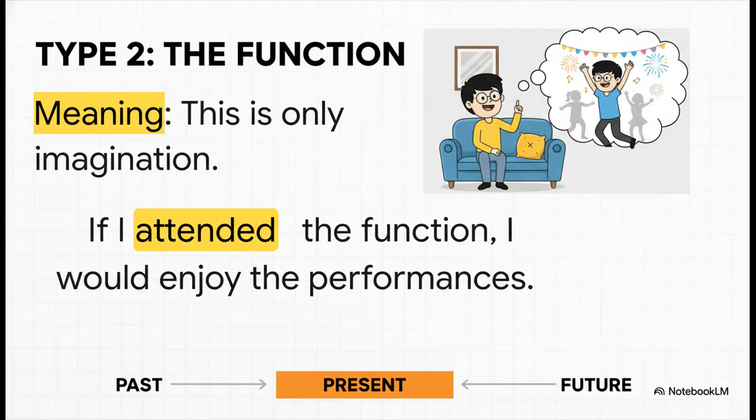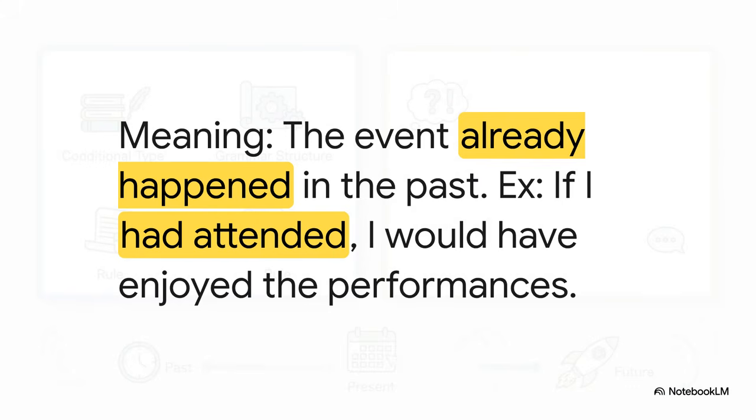For type 2, if I attended the function, I would enjoy the performances. Now, this is just an imaginary situation. Maybe I know I can't go, but I'm just thinking about what it would be like. And for type 3, if I had attended the function, I would have enjoyed the performances. This tells us the function is over. I did not go, and now I'm looking back and wishing I had.